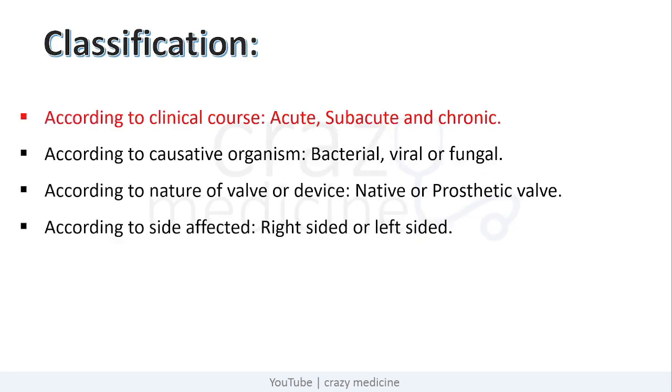So what is the classification of infective endocarditis? It is classified according to clinical course, which can be acute, subacute, or chronic. Then according to causative organisms, which can be bacterial, viral, or fungal. Then according to nature of valve, which can be native or prosthetic valve. And according to side affected, that is right-sided and left-sided infective endocarditis.